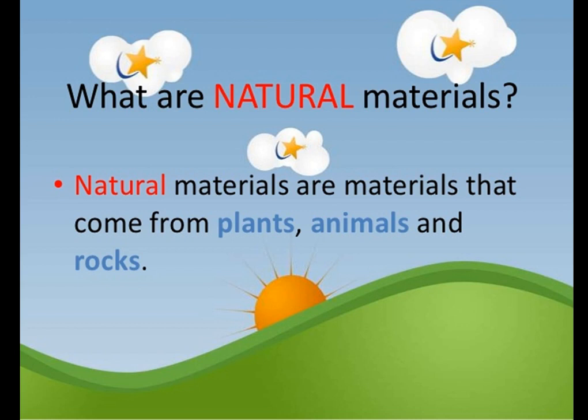The definition is: natural materials are the materials that come from plants, animals and rocks. That means whatever things come from nature are known as natural materials.